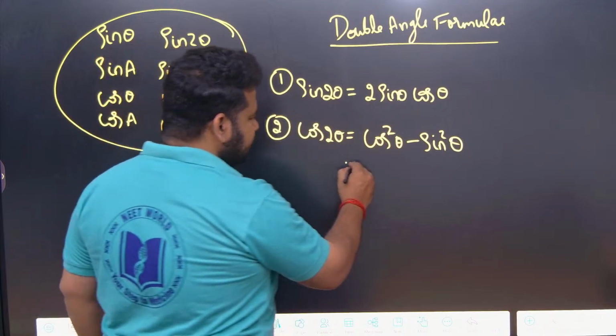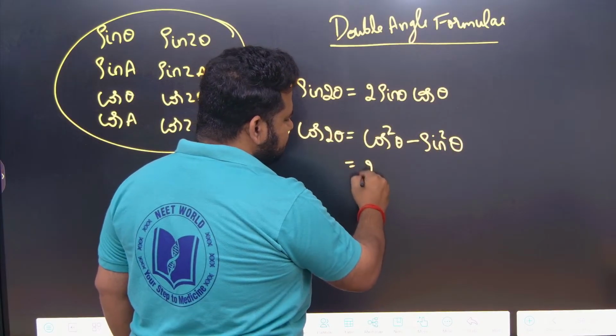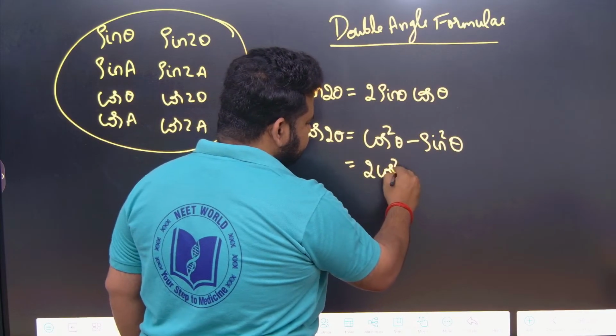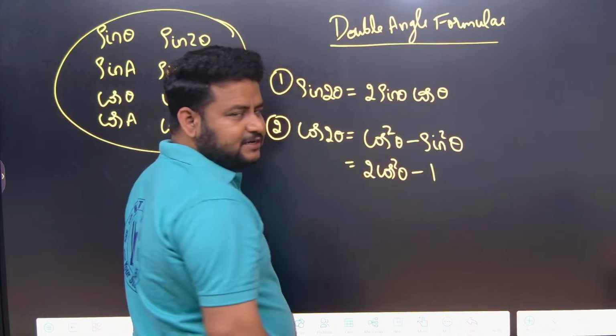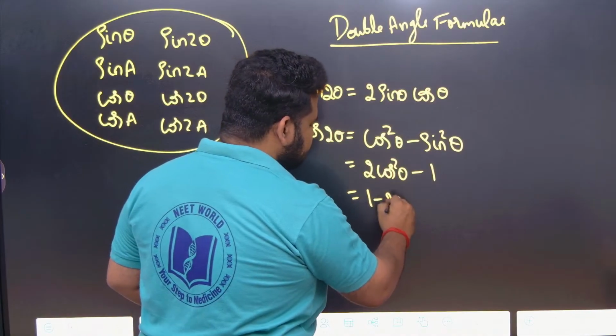Another way you can write it is: sin square theta can be written as 1 minus cos square theta. So this will become 2 cos square theta minus 1. Similarly, cos square theta can be written as 1 minus sin square theta. So this can also be written as 1 minus 2 sin square theta.